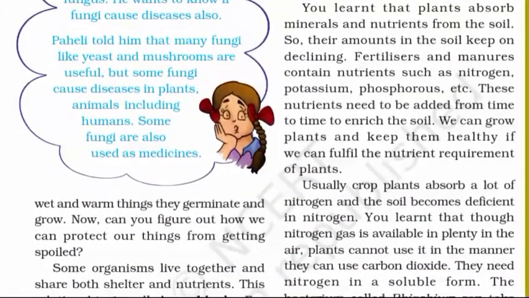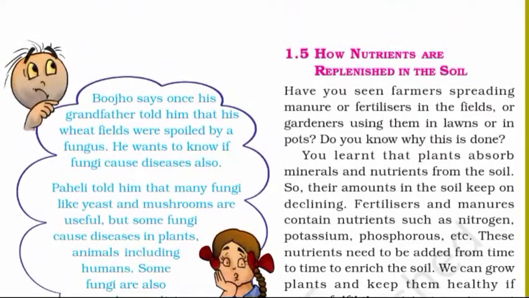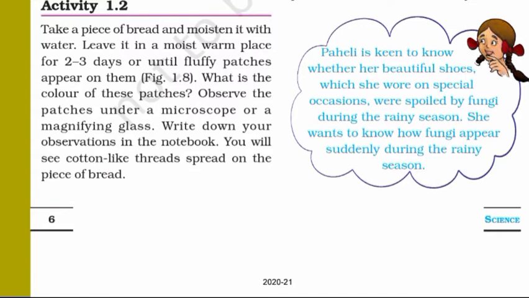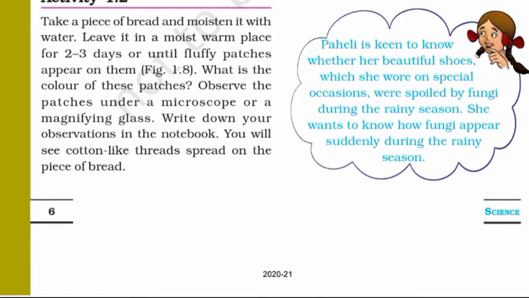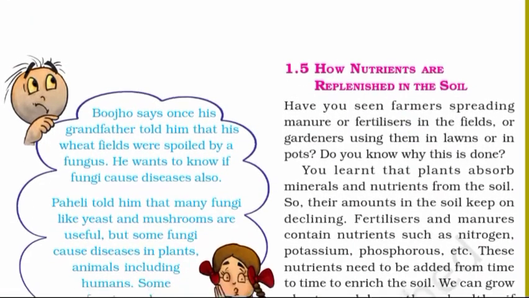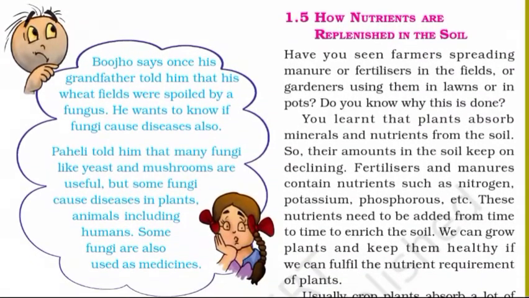There's a thought bubble given here. A picture of Paheli is next to it. Paheli is keen to know whether her beautiful shoes, which she wore on special occasions, were spoiled by fungi during the rainy season. She wants to know how fungi appear suddenly during the rainy season. Page 7. There's a thought bubble given here. Pictures of Paheli and Bojo are next to it. Bojo says once his grandfather told him that his wheat fields were spoiled by a fungus. He wants to know if fungi cause disease also.